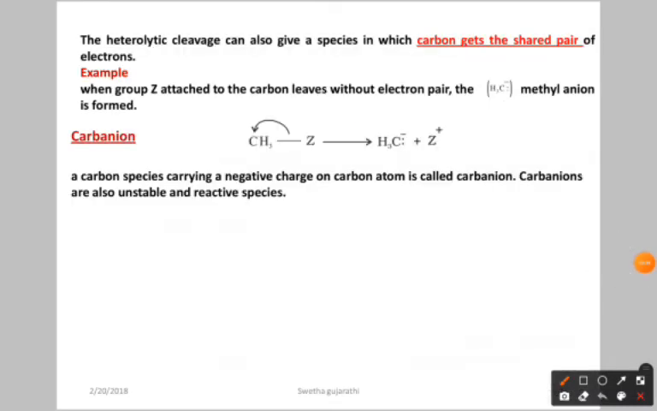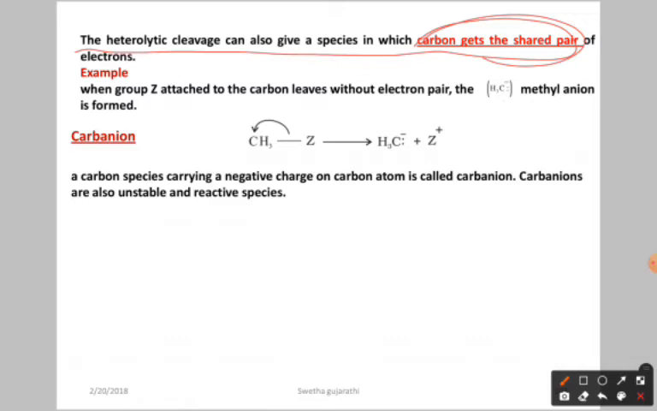In heterolytic cleavage, what happened? The heterolytic cleavage can also give a species in which carbon gets a shared pair of electrons. Just now what we discussed, carbon is losing the shared pair of electrons, isn't it? But in another case, carbon sometimes is going to get the shared pair of electrons. So in that case you are going to get the carbanion.